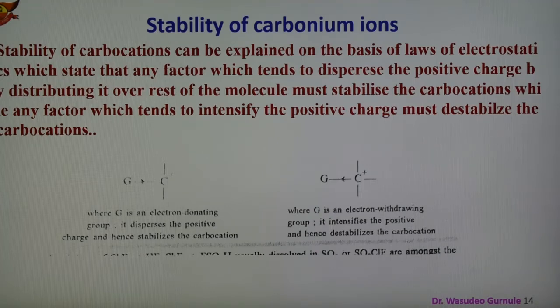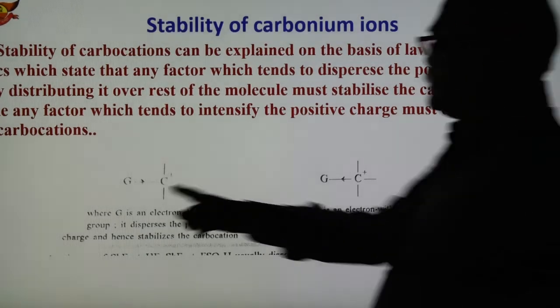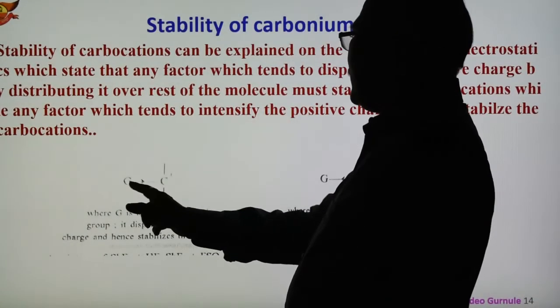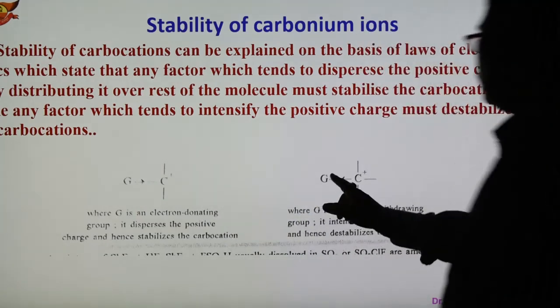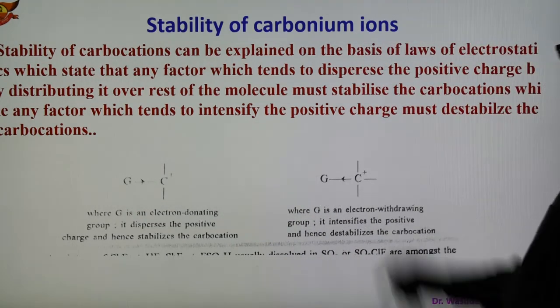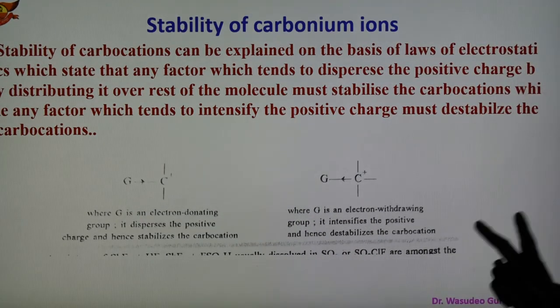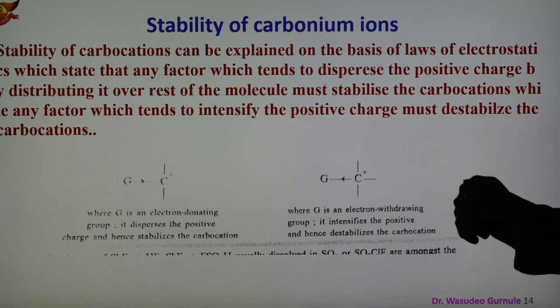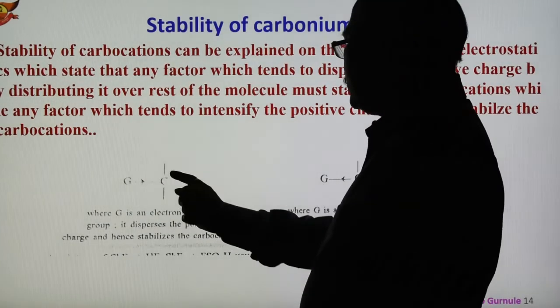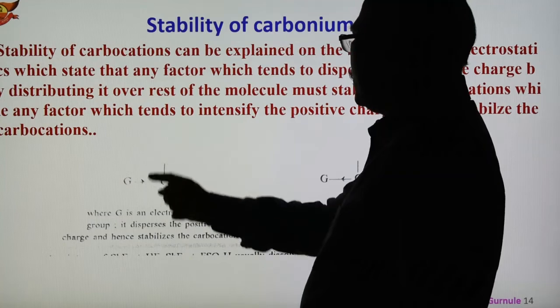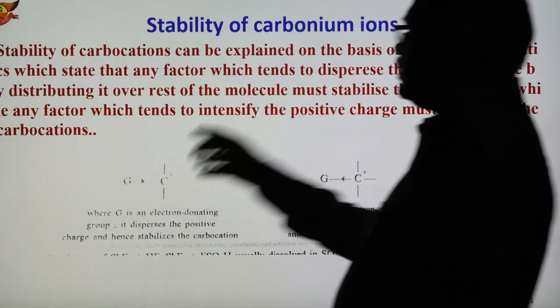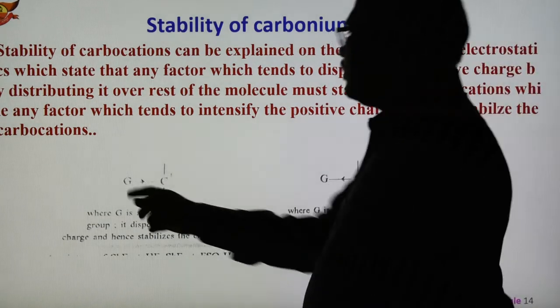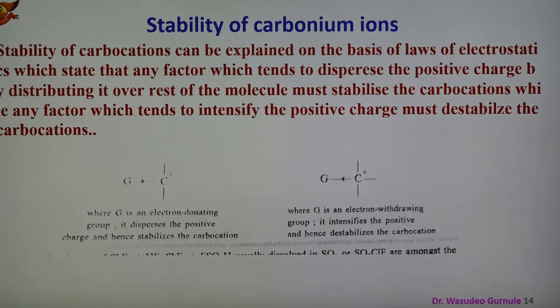Here two types of groups are there. G is the group; it is either an electron donating group or an electron withdrawing group. This is the positively charged carbon, the carbocation, and the group either donates the electron pair or withdraws the electron pair.